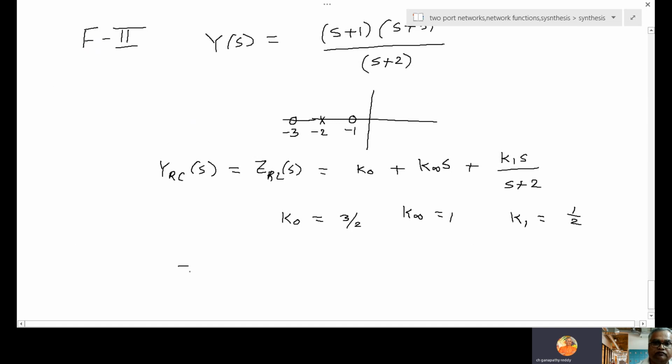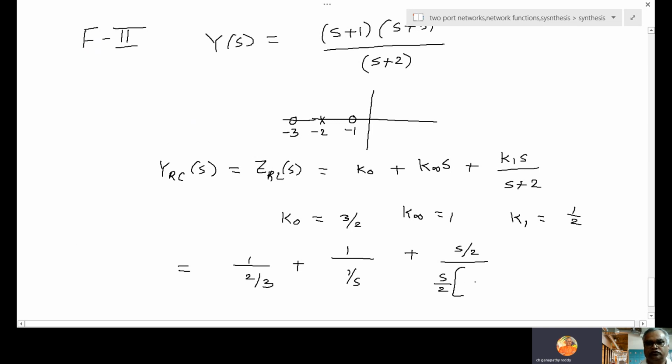Therefore, it looks like 1 by, actually 3 by 2, na? 1 by 2 by 3 plus 1 by 1 by S. Here S by 2, S by 2 by, here again S by 2, take it out.